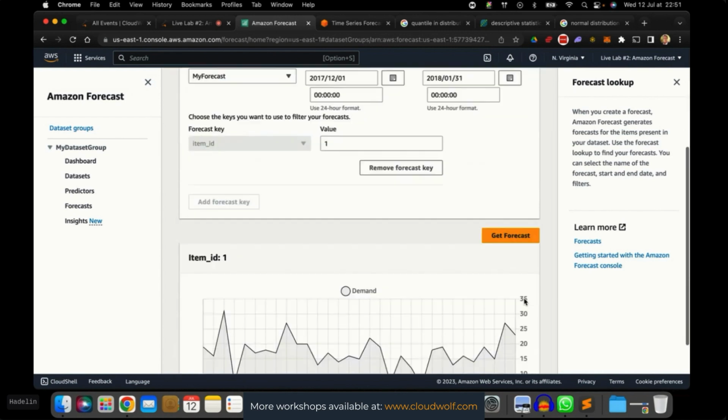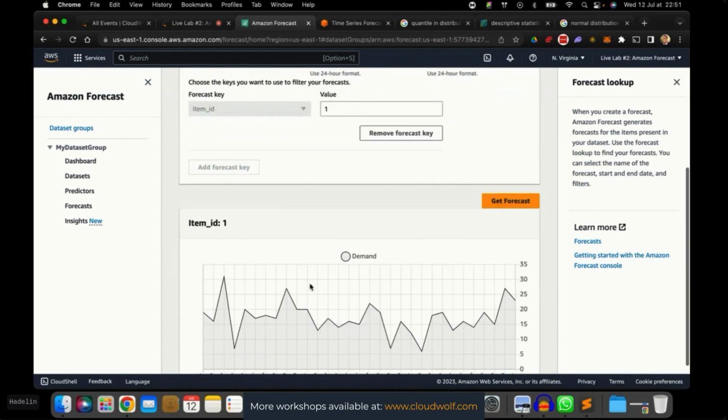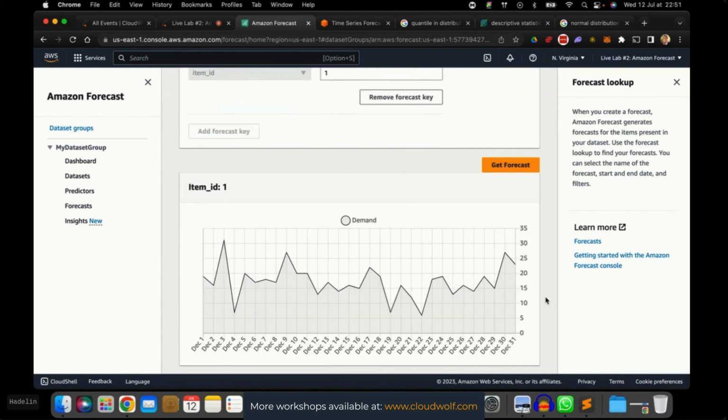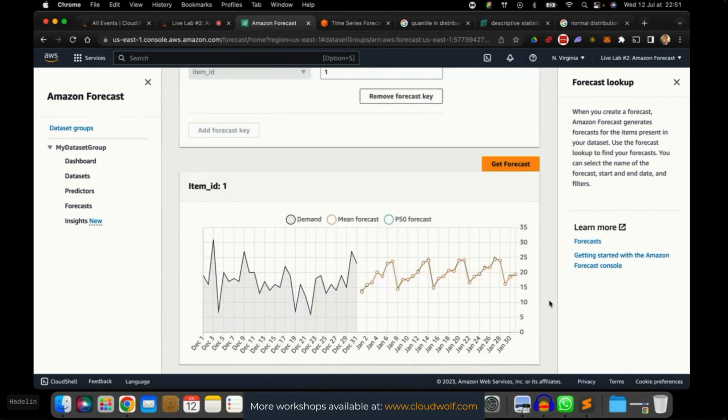Okay. So now that hopefully maybe means that the end date that we added in the horizon was not inclusive of the last day. Yeah, exactly. We had to add one more day. Yeah, we should have one more day, like 32 days, you mean, right? Yep. So now hopefully by fixing this, it will show the forecast, because now it only showed us the last months of the historical data. So now let's see, get forecast. There we go. Now we have the predictions.